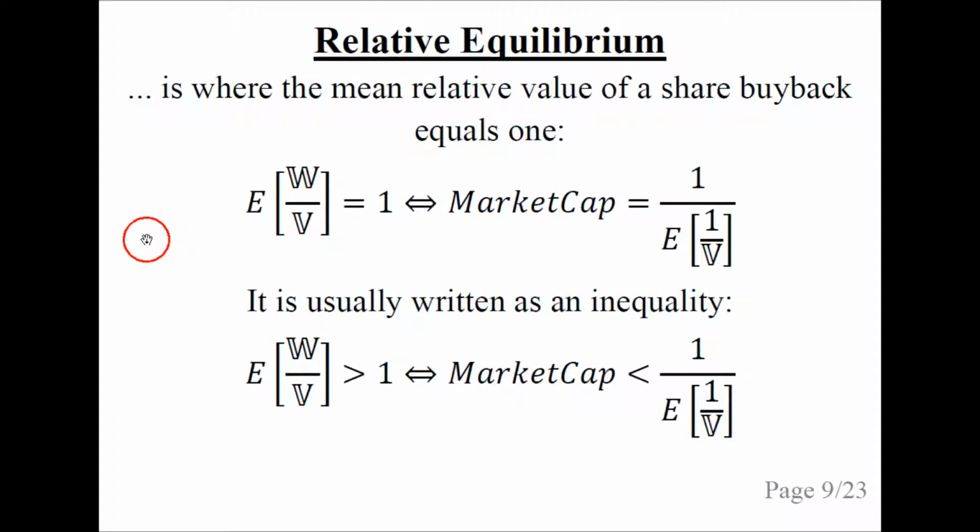The relative equilibrium is where the mean relative value of a share buyback equals 1. And if we use a definition from the previous slide and reduce, we find out that the market cap must be equal to 1 divided by the mean of the reciprocal of the stochastic V. We usually write it as an inequality, so we can see when the mean relative value increases, or when it is greater than 1, and the condition is that the market cap must be less than this number over here.